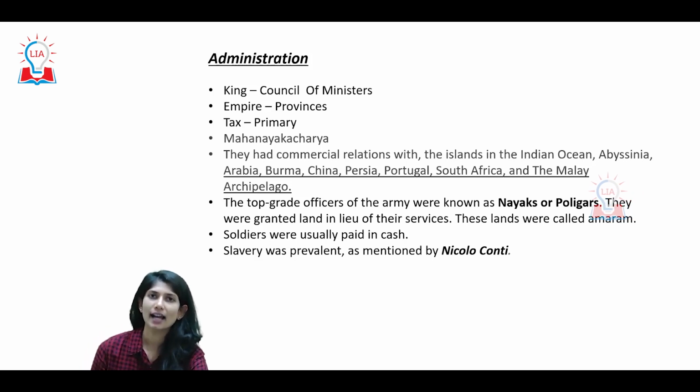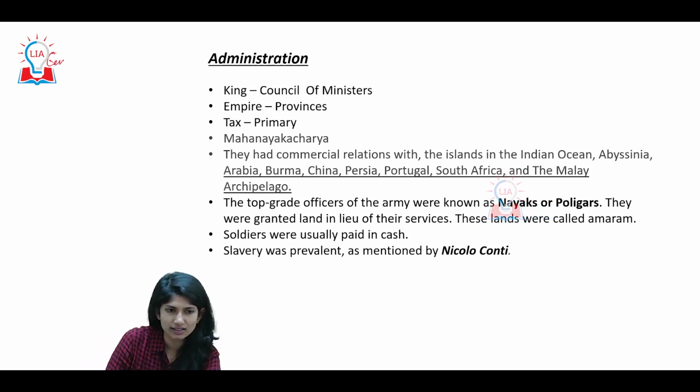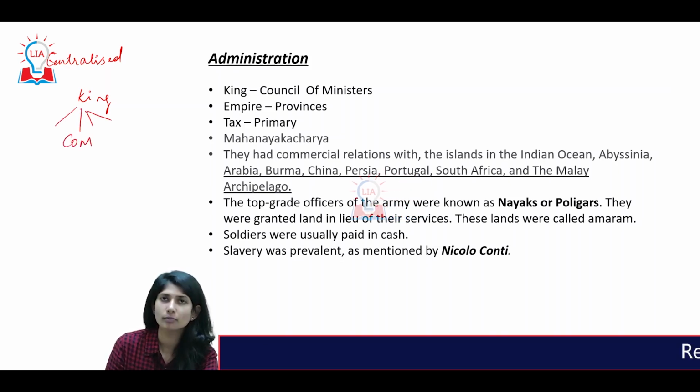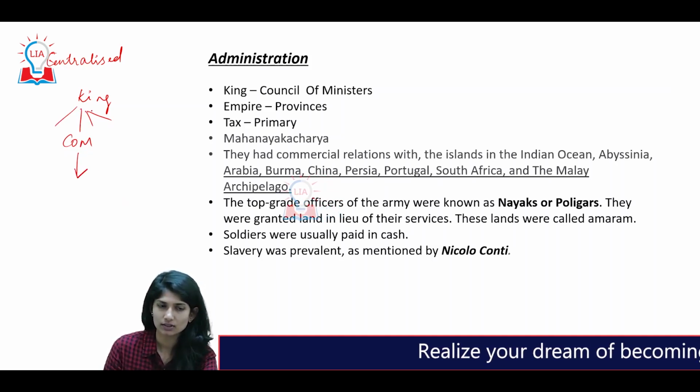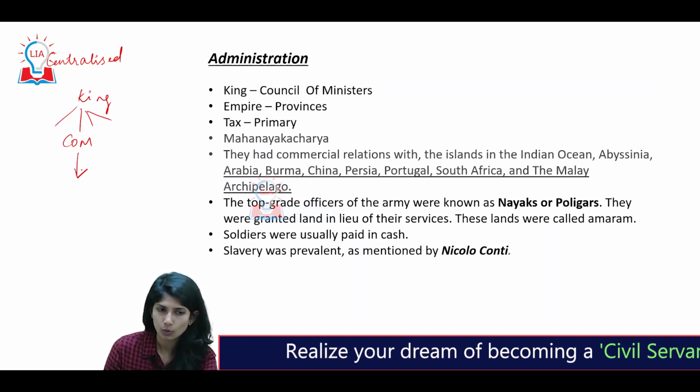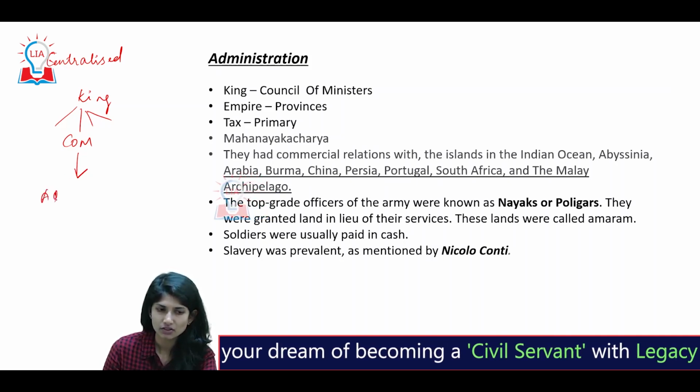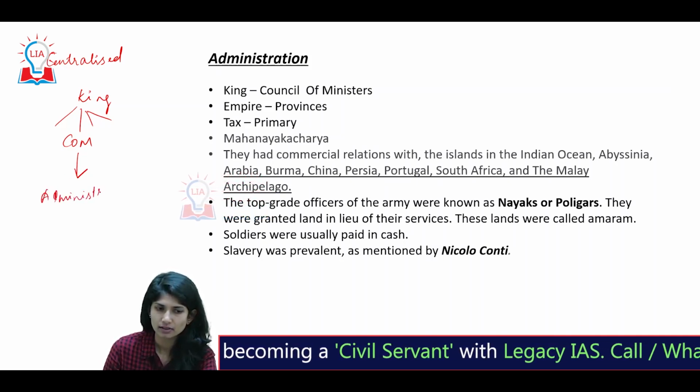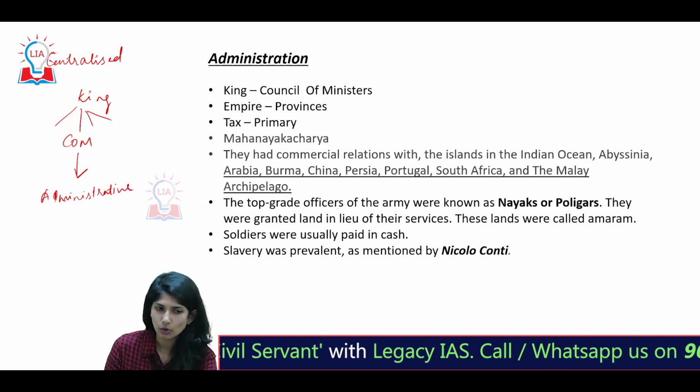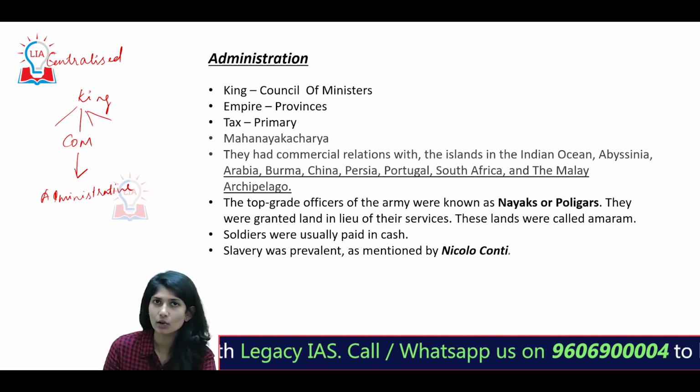Now, see, the administration of Vijayanagar Empire was highly centralized in nature. What do you mean by highly centralized in nature? Which means the king was at the center. He was assisted by the council of ministers. The king would do all these functions, and the council of ministers would assist him.